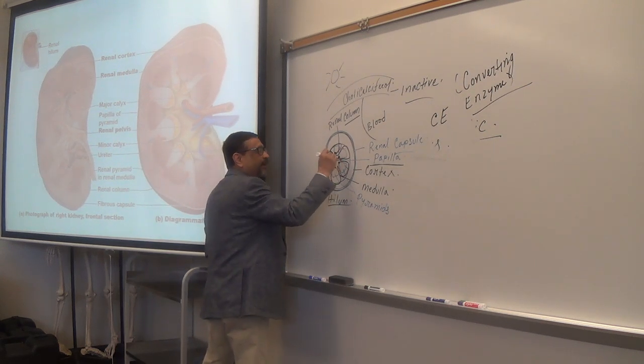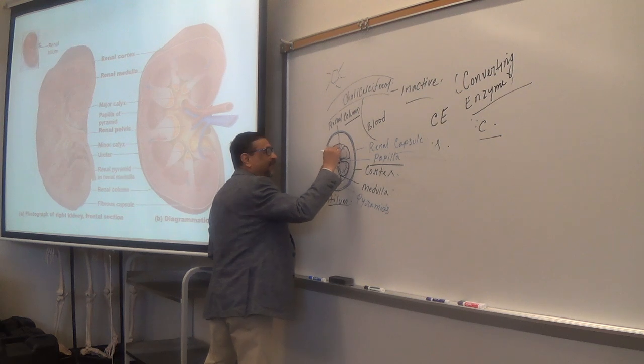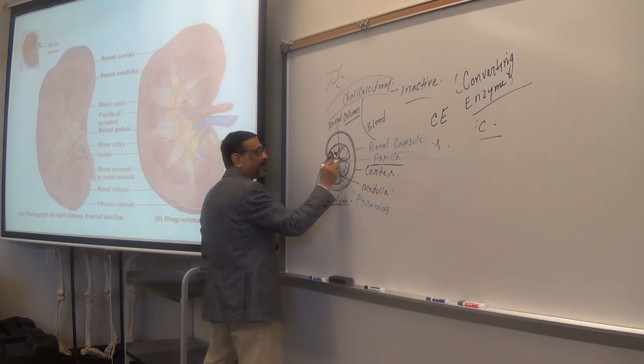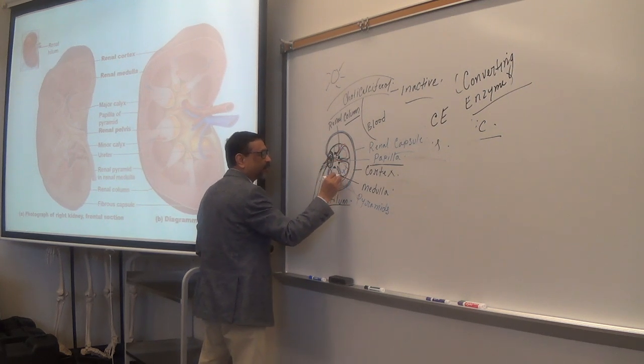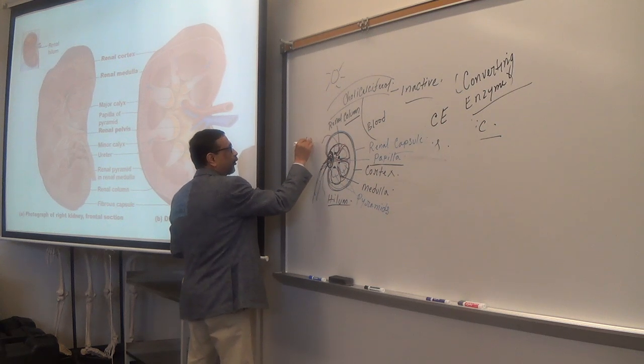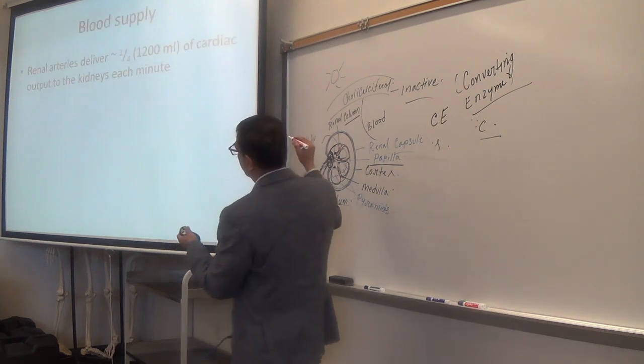Now, another thing, just know that one pyramid and the adjacent columns together is called a lobe.